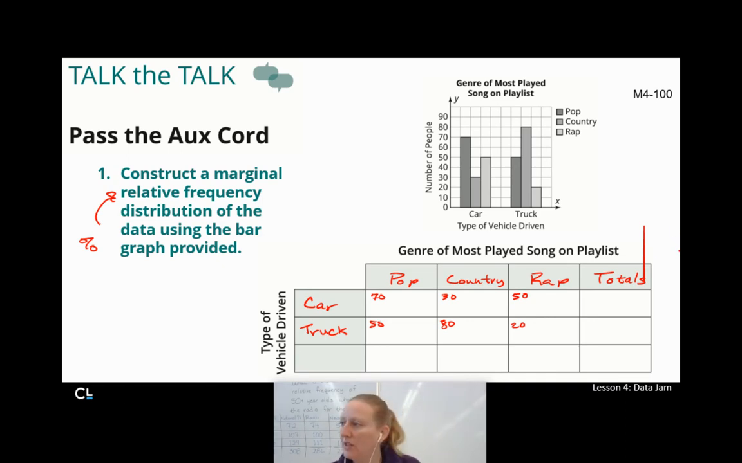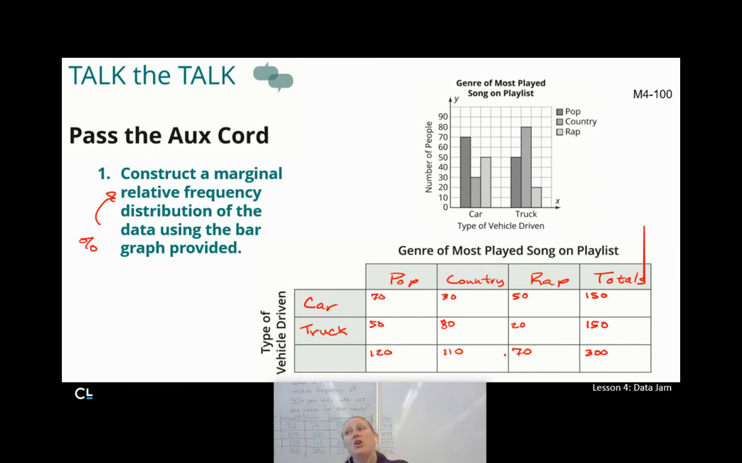If I do 70 plus 30, that's 100 plus 50 means I'm at 150. 50 plus 80 is 130 plus 20. Oh, also 150. Okay, cool, great. Which means if I add these together, my total is 300. If I add these together, I'm at 120. If I add those together, I'm at 110. And if I add these together, I'm at 70.